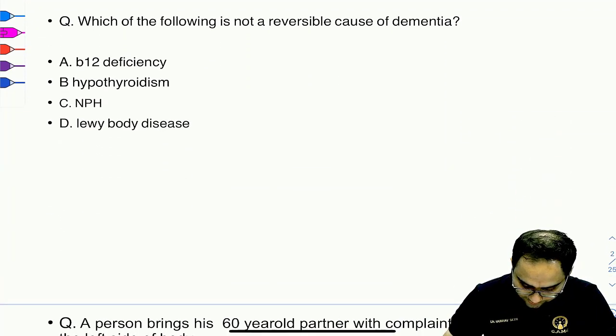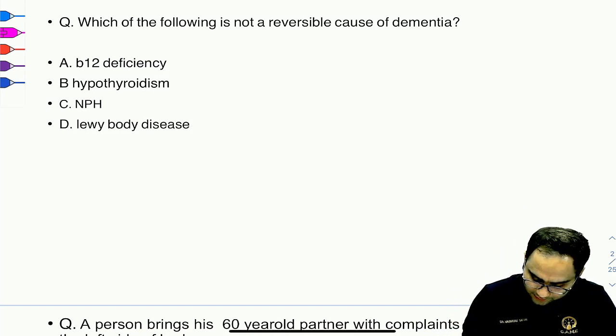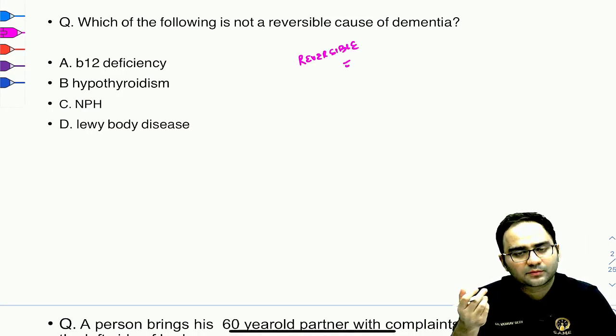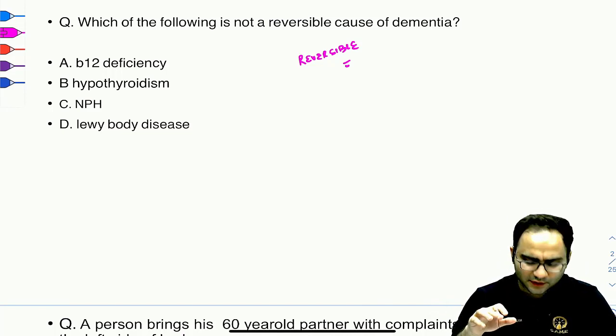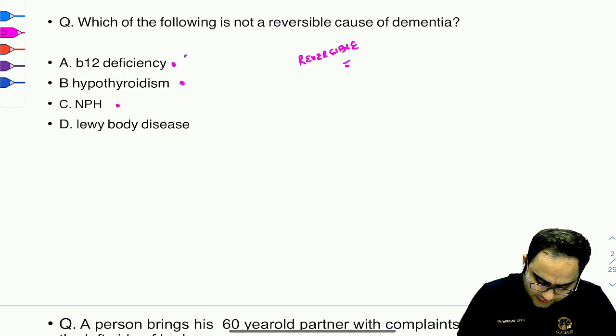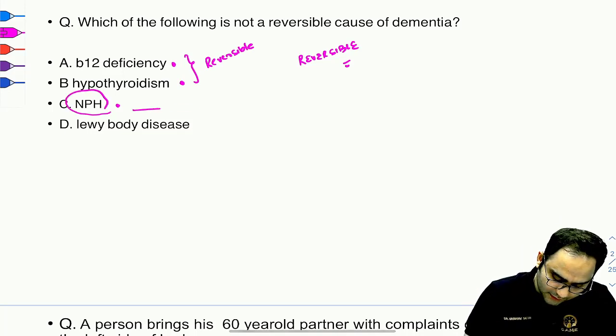The first question, guys, was: which of the following is not a reversible cause of dementia. Here they are trying to differentiate between the reversible and the irreversible causes of dementia. This is a common question. In the options, they have asked about B12 deficiency, hypothyroidism, and normal pressure hydrocephalus. These are definitely reversible causes of dementia. Now the question would arise whether NPH is reversible or not. Yes, guys, it's reversible.